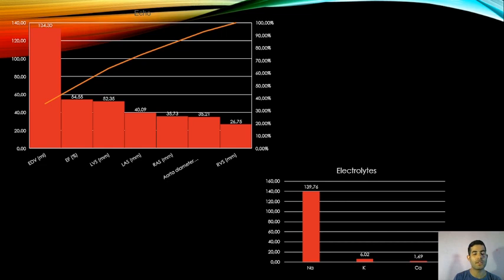For the instrumental results, if we look at the echo, we can see that the end-diastolic volume is approximately 134 milliliters, which is more than 95% of the sample. The ejection fraction is 54. According to the European cardiology guidelines, 54 is a preserved ejection fraction, and we need to check other criteria for diagnosing heart failure.